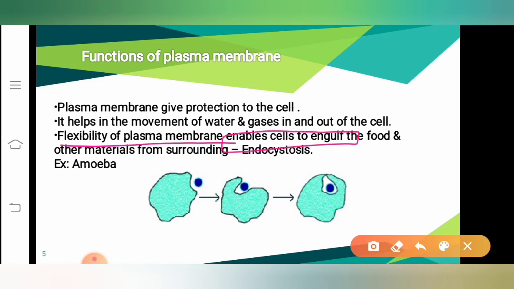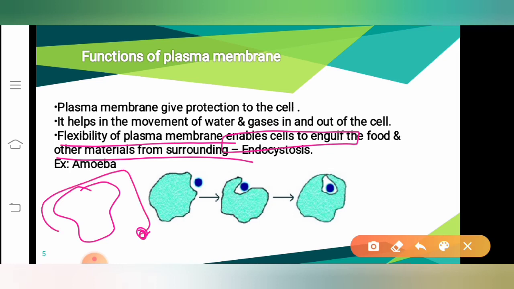And the most important and the last point is the flexibility of plasma membrane enables the cells to engulf the food and other materials from the surrounding. That means, let us consider it as a cell. If this cell requires something, what happens? It will flexibly stretch its body. What is the body here? The plasma membrane. It flexibly stretches the plasma membrane, thereby it is able to engulf the food.